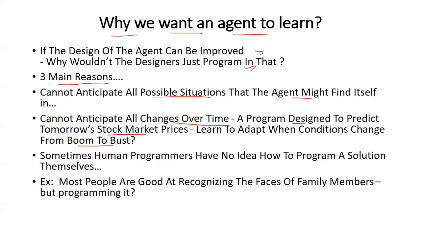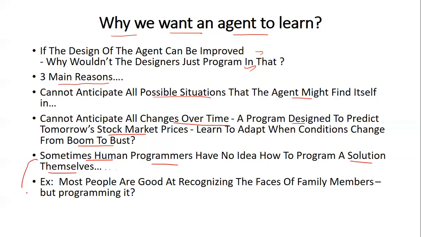And the third reason is sometimes even human programmers don't know how a particular solution works. For example, it may be a mundane task a human being does daily, day-to-day activities, but still he doesn't know how it works. If I don't know how something works, then how can I program that? That is not possible. Hence this is also one of the reasons why we go for learning.